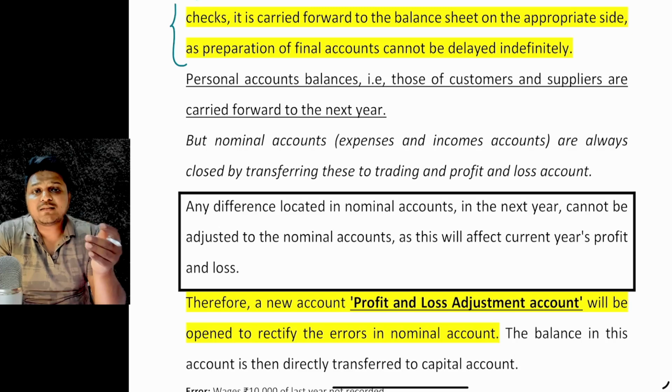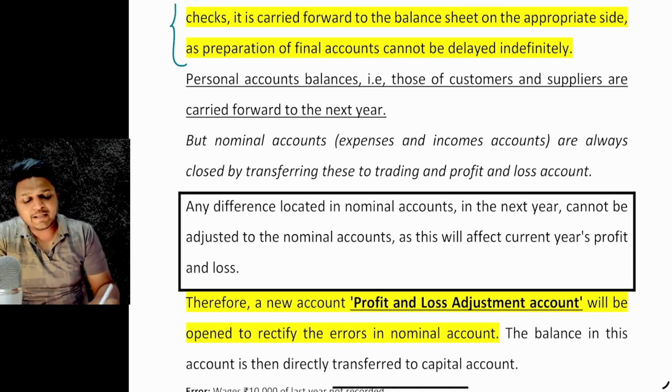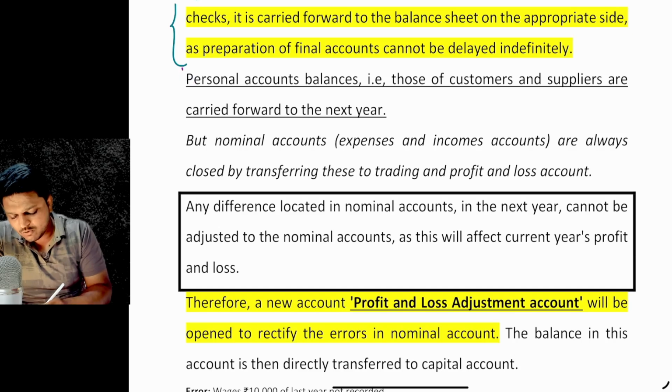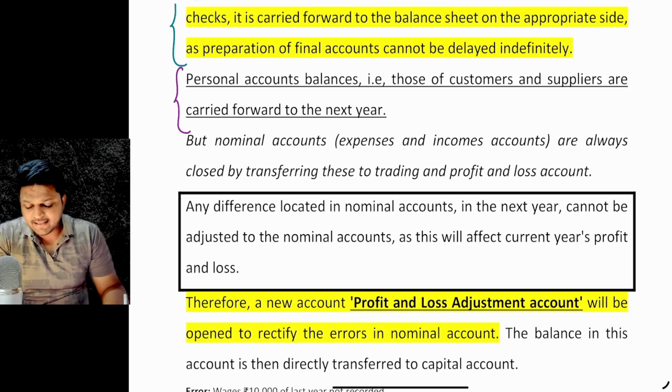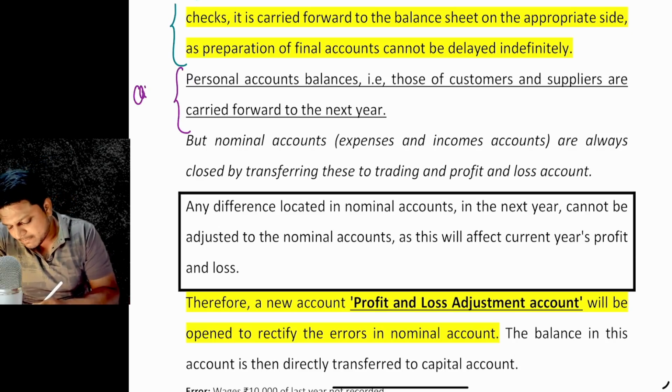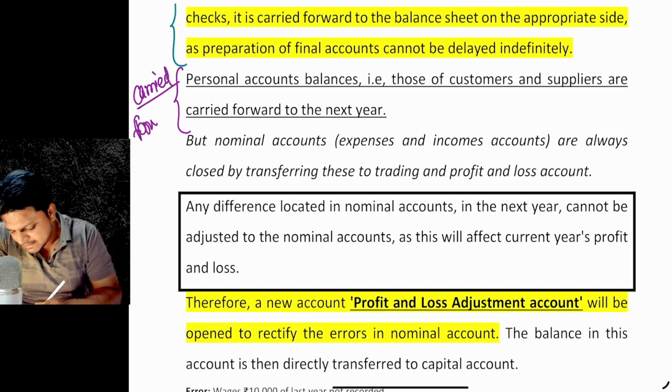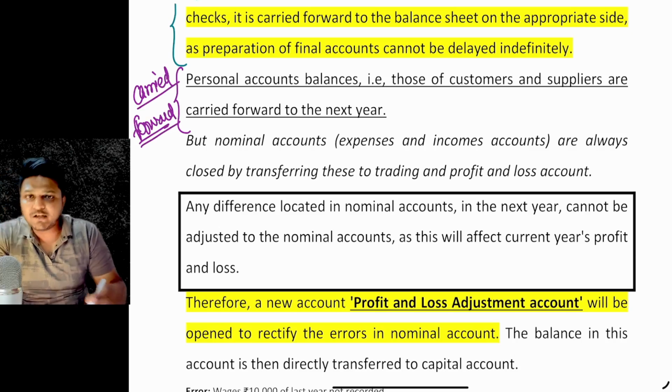What account will be opened? A profit and loss adjustment account will be opened, right? So personal account balances, let's say those of the customers and suppliers, can be carried forward. There are different types of accounts. If there is an error related to a personal account, that can be carried forward because the balances are not made zero, so these balances can be carried forward in the next financial year.